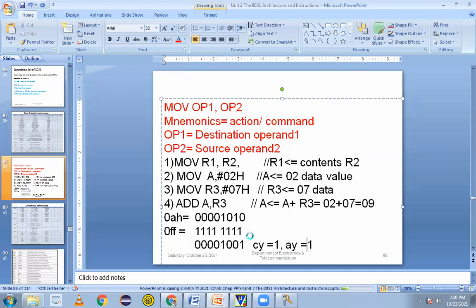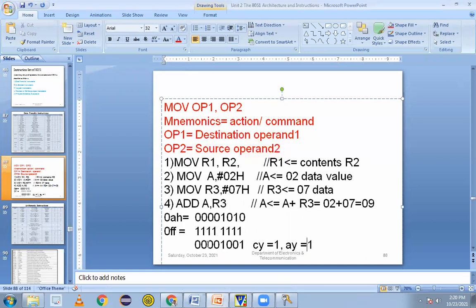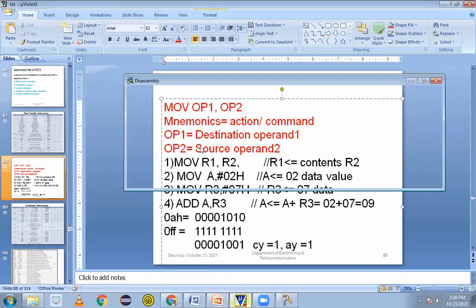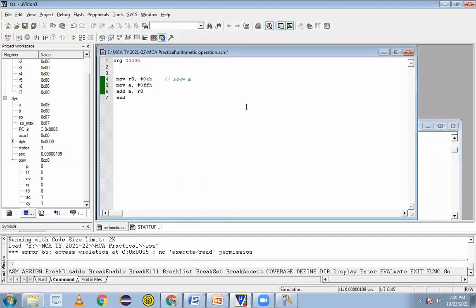Is it clear? Is it understood everyone? Yes, sir. This is the operation of that. So the addition answer, I got the number 9, you can say 09. But at the same time the CY and the auxiliary carry flag are going to be set. Clear? This is our result of that, and we have seen this. Done?